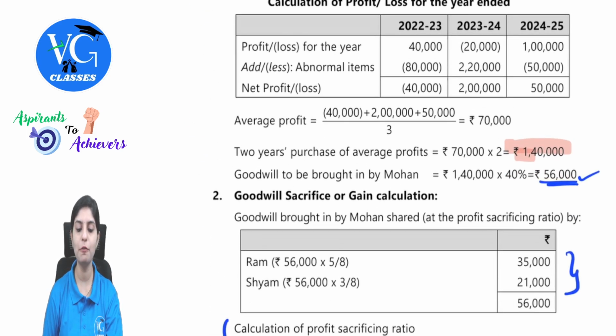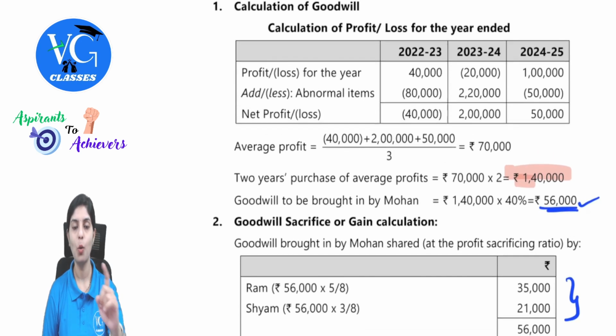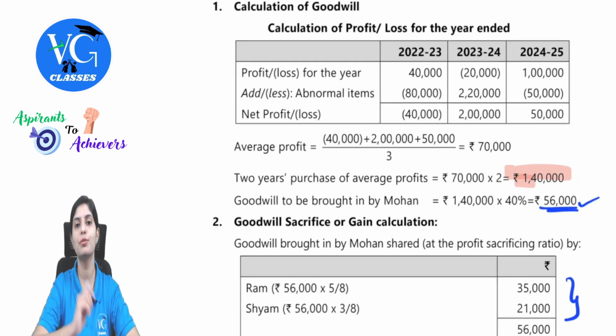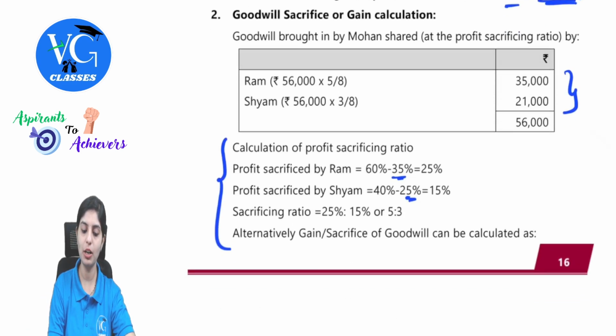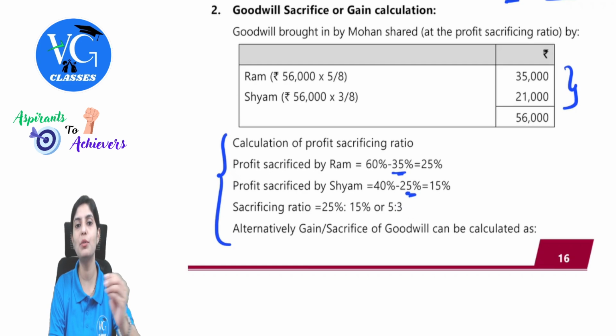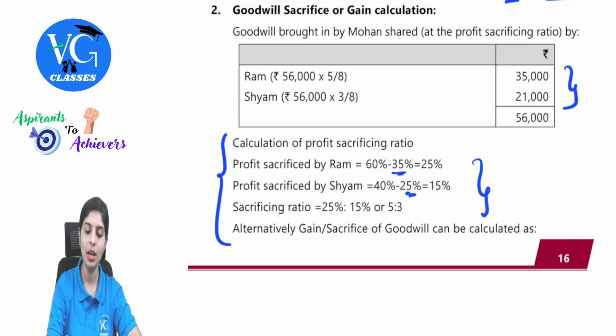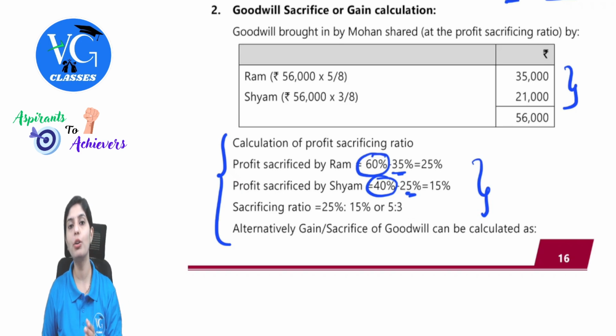We just have to be careful with respect to the calculation of goodwill. The examiner's comment here is that most of the students have failed to correctly calculate the sacrificing ratio, because the question somehow confuses you by giving this percentage. If you're clear conceptually, if you remember the working note I did, you can still solve using ratios. Now, just to interpret how they are taking 60 and 40: remember, the old ratio was 3:2, considering the entire structure as 100%.